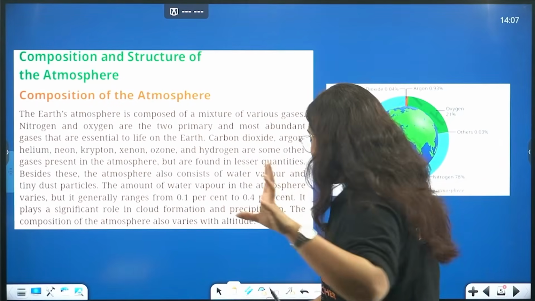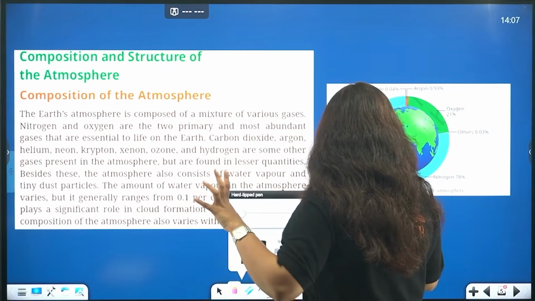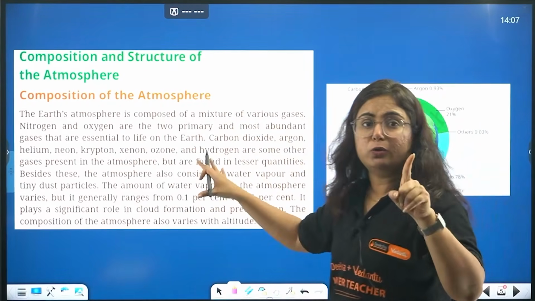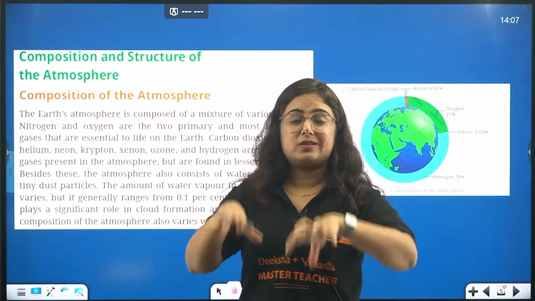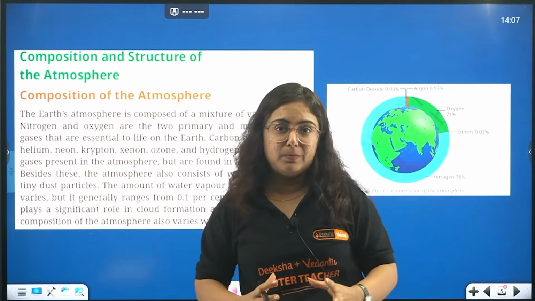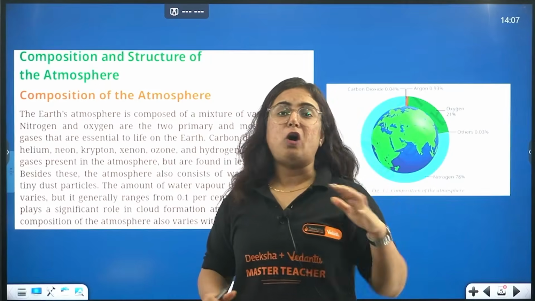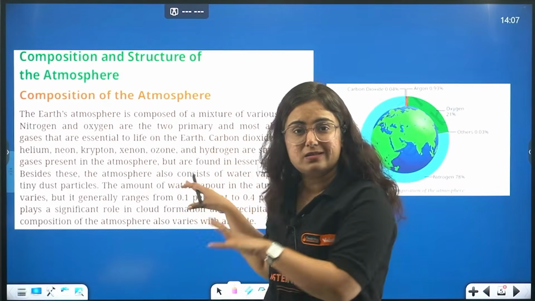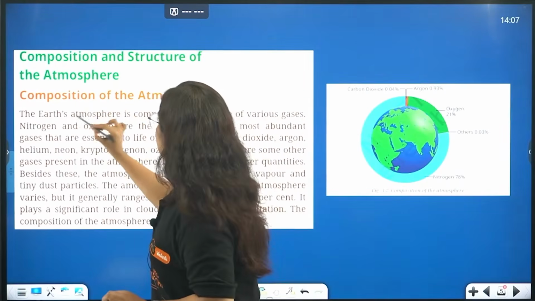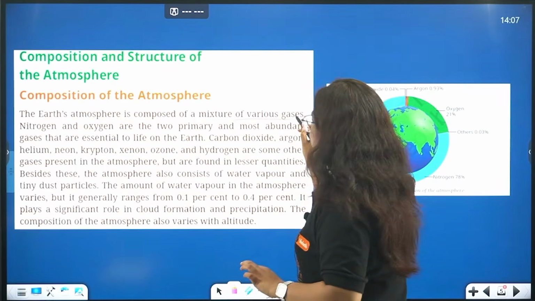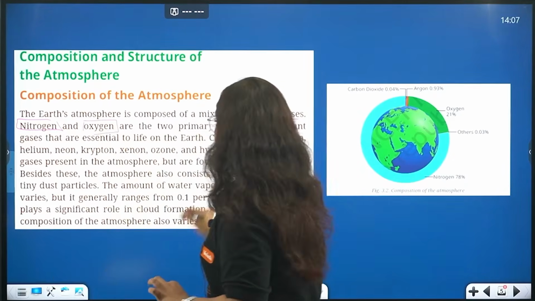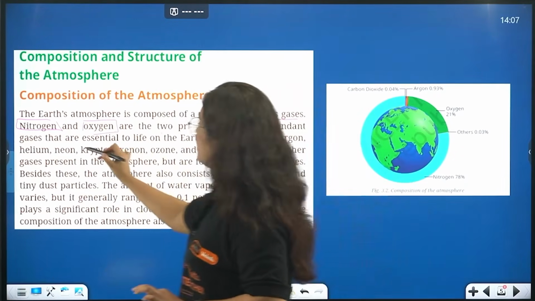So what is the composition of the earth, beta? The same paragraph is given in your NCERT. I want you to read. Right? Up till now, I was straight using that PDF from NCERT, but as it was a white background, it was not readable for all my students, and hence I brought the screenshots. Okay? So the first paragraph says, the earth atmosphere is composed of a mixture of various gases, that is nitrogen and oxygen. These are the two primary and most abundant gases.